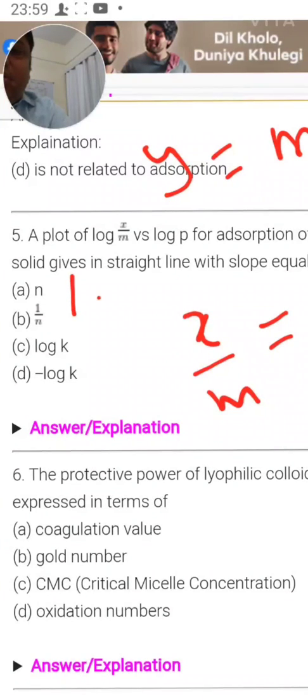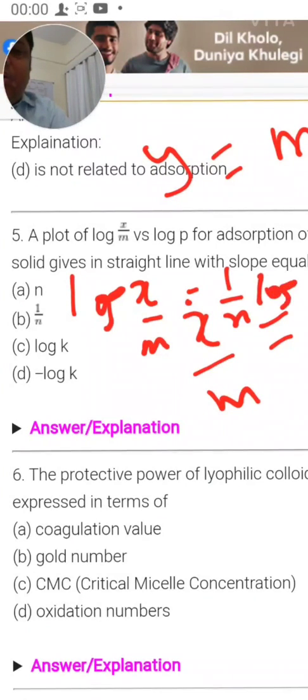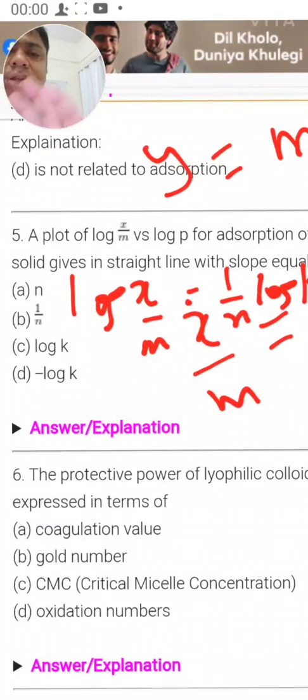Means if you take log on both sides, it will look like this: log x by m is equal to 1 by n log kp, and then further it can be opened. So log k plus 1 by n log p, alright, in that way it can be opened.